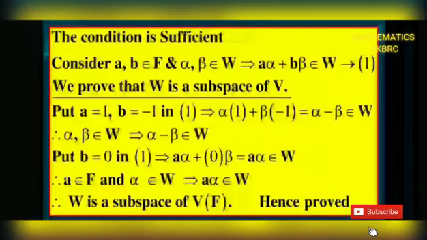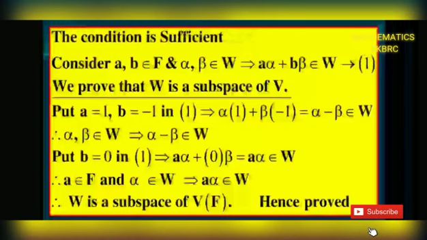Second one, sufficient condition. Suppose aα + bβ belongs to W, where a, b belongs to F, α, β belongs to W. That is equation 1. We prove that W is a subspace of V. We already proved that W is a subspace of V of F if and only if α, β belongs to W gives α − β belongs to W, and a belongs to F, α belongs to W gives aα belongs to W.